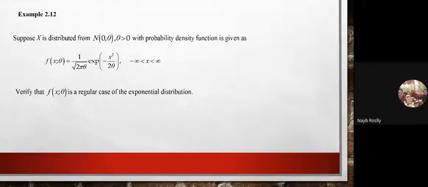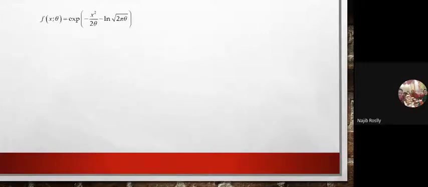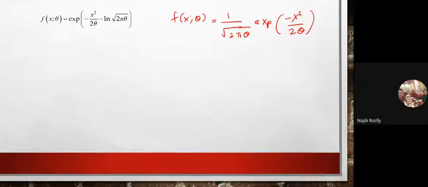If we write this in terms of the exponential class, we will have exp of negative x squared over 2 theta minus ln of square root of 2 pi theta.